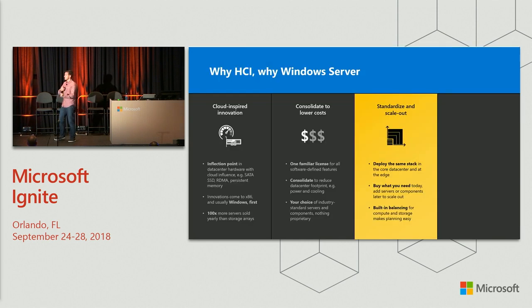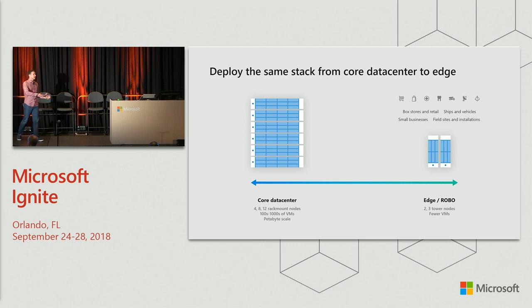Something else that customers tell us they love about hyper-converged infrastructure is that it enables them to standardize because of the scalability. You can deploy the same stack in your core data center as well as at the edge or in your remote or branch offices. So we see this quite often.